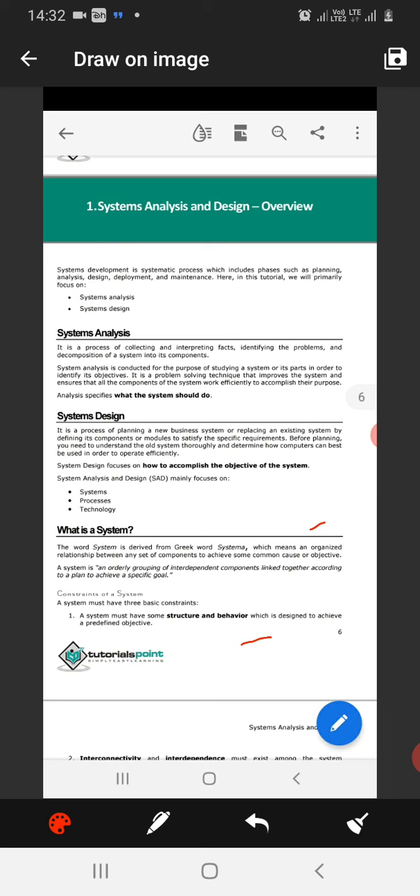In planning, we plan many phases and tasks that we have to do in the proper way. In analysis, we have to analyze the system: which type of system is present, or which task we are going to perform. In the designing phase, we have to design the system that will interact with the user.